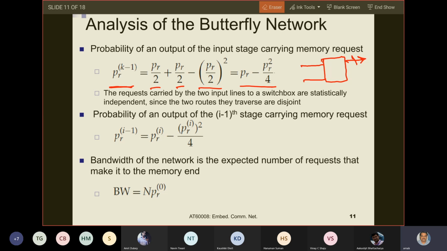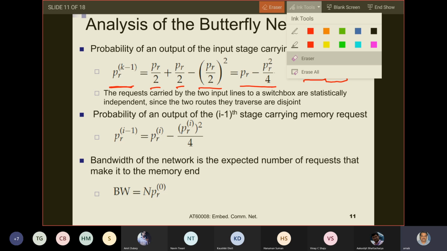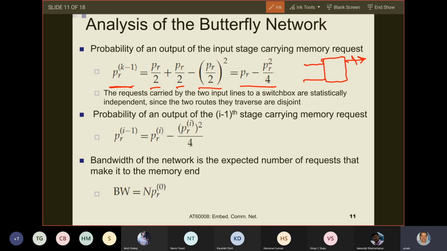So let us say this input is coming from the output of stage i. These two inputs are both coming from two different outputs of stage i. So what is the probability? PR_i. This is also PR_i, right?